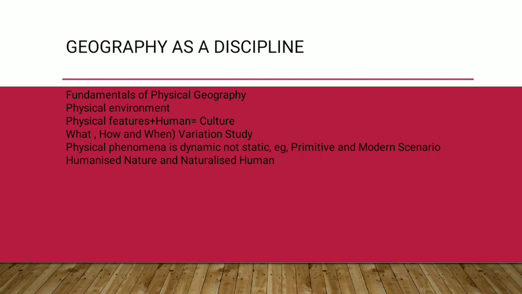Then we have the second point: physical features plus human culture. When we look back, from ages and ages old, our primitive forefathers were directly in relation to the environment. They used to till the land, get agricultural goods, go hunting, and live in caves, so they were directly related to nature. And this has enhanced their culture.